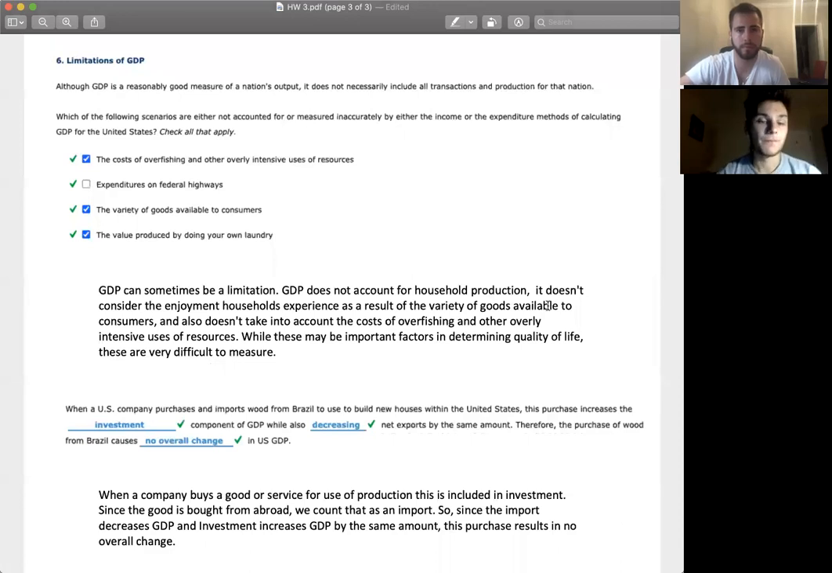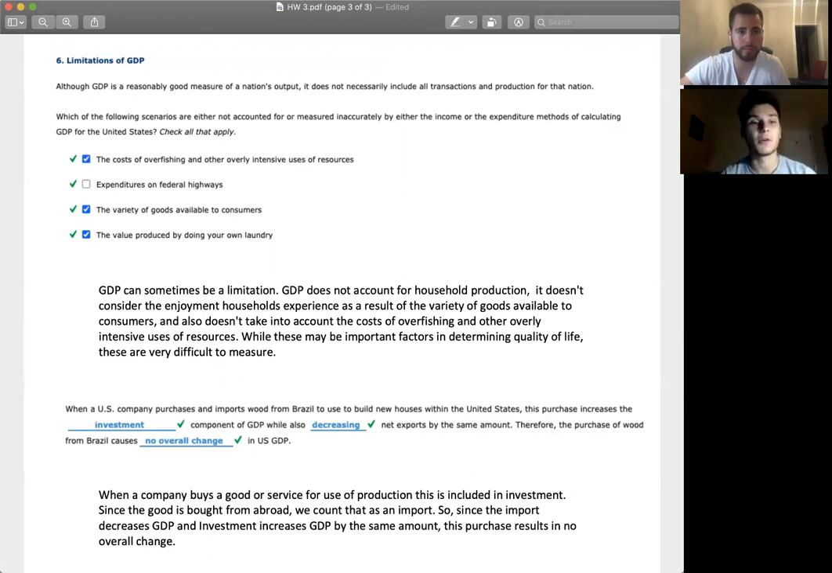So, although GDP is a good way to measure a nation's output, and in some ways, people argue the quality of life, it does have its limitations, and there are some things that are a little bit hard to quantify that determine the quality of life of a country or of an area. So if we're looking at these, we know that expenditures on federal highways are considered part of GDP because that's a part of government purchases.